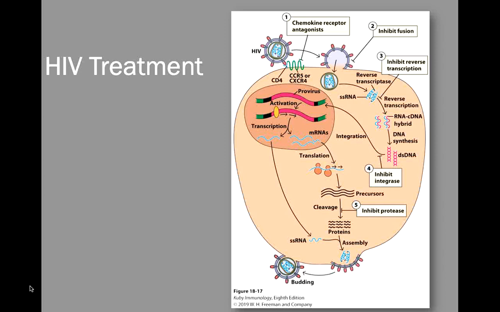So the infection of T cell is assisted by co-receptors, that is CXCR4 in case of T cells, and CCR5 in case of monocytes or macrophages. So these co-receptors are also required along with the CD4.